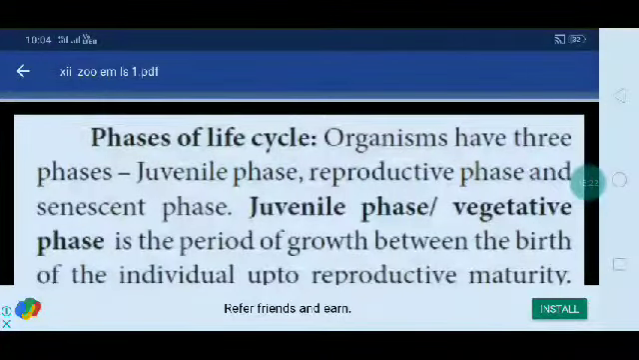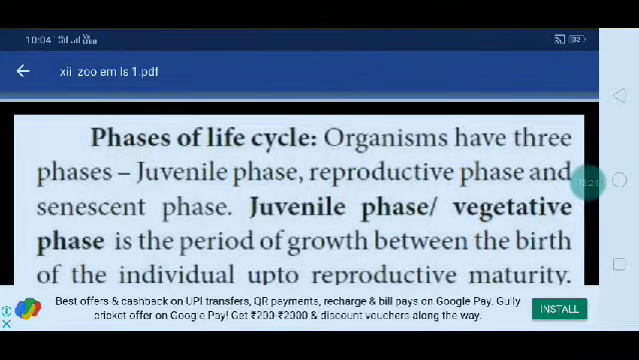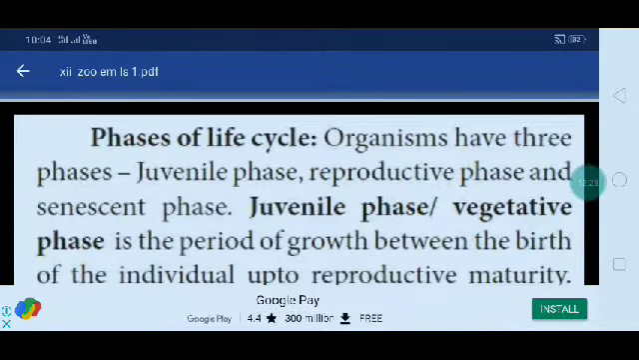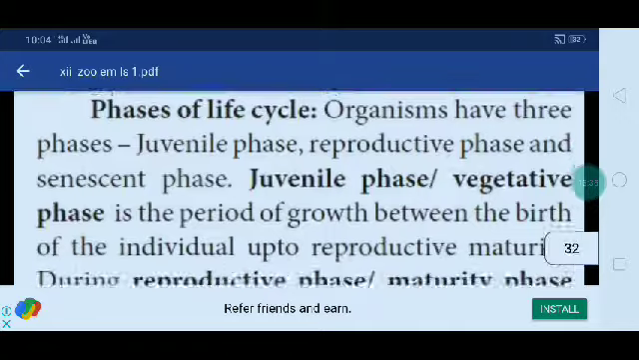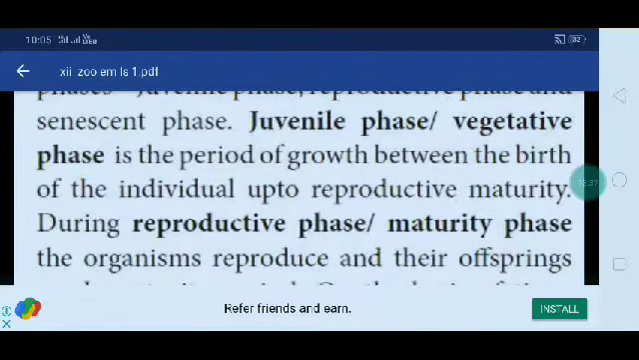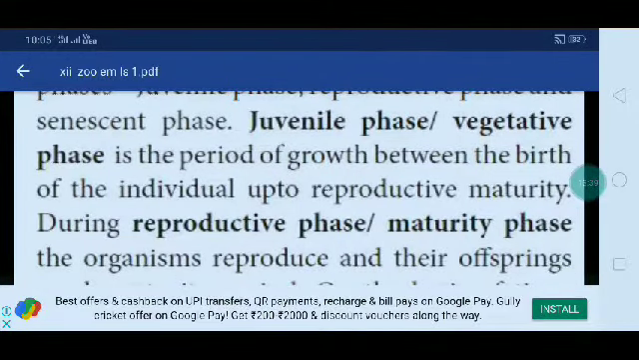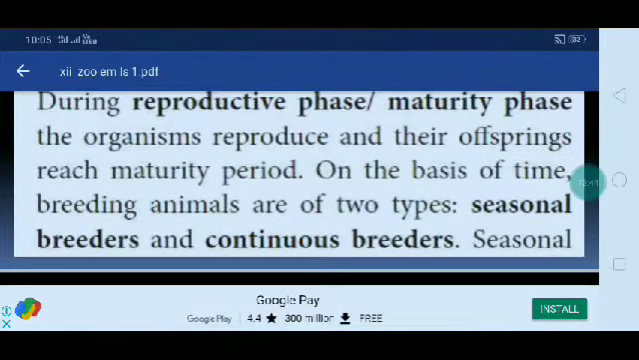Then the next one is phases of life cycle. There are three phases: juvenile phase, reproductive phase and senescence phase. In the juvenile phase, the vegetative phase is the period of growth between the birth of the individual up to reproductive maturity. During the reproductive phase, the maturity phase, the organism reproduces and their offspring reach maturity.